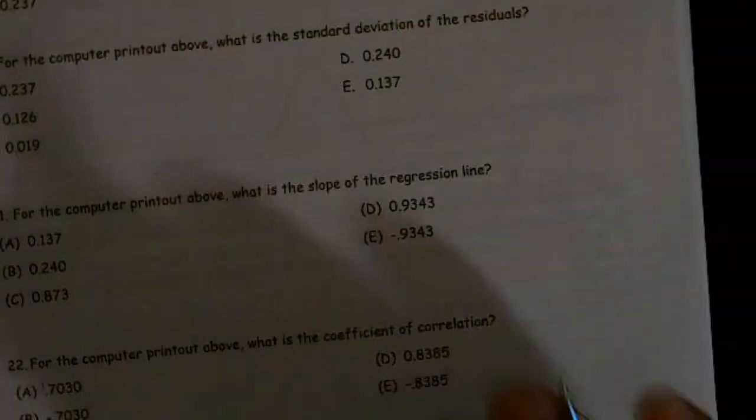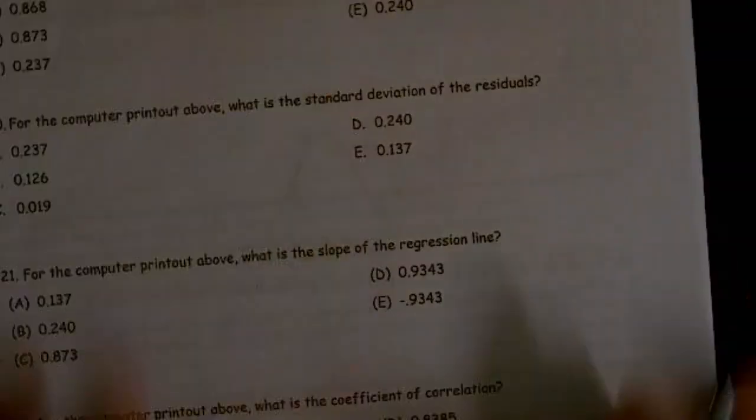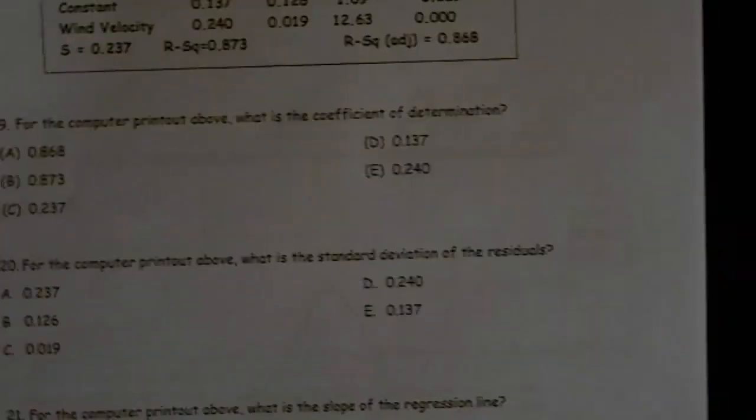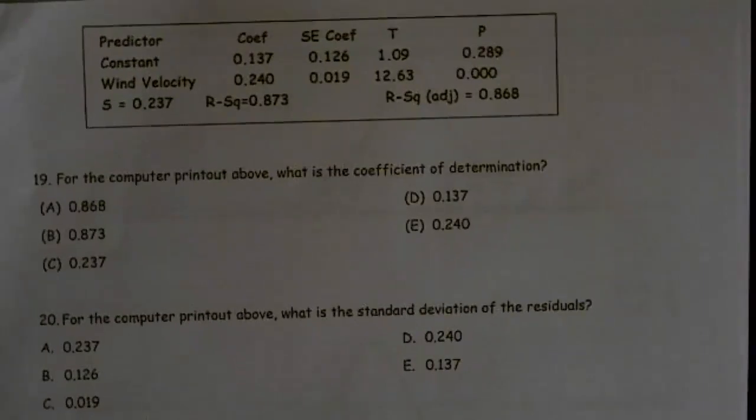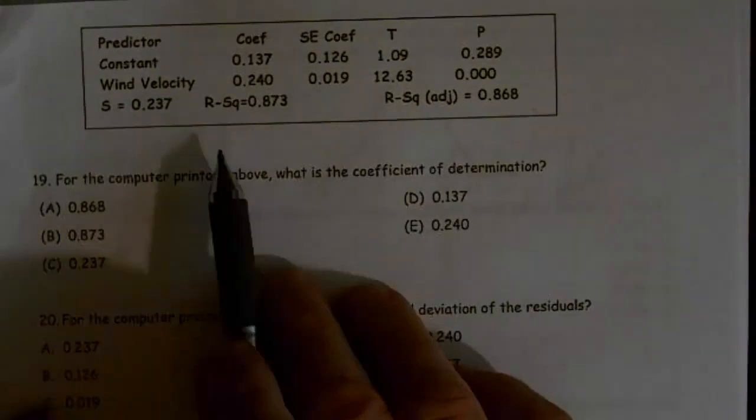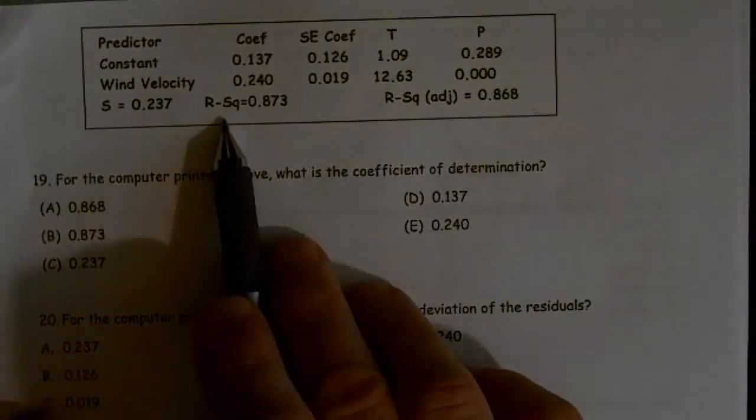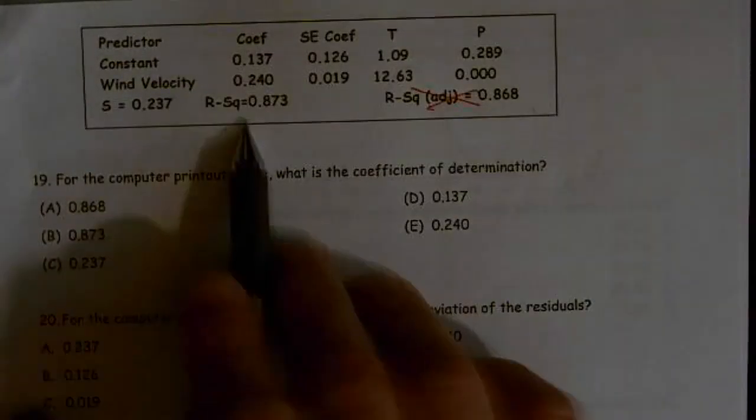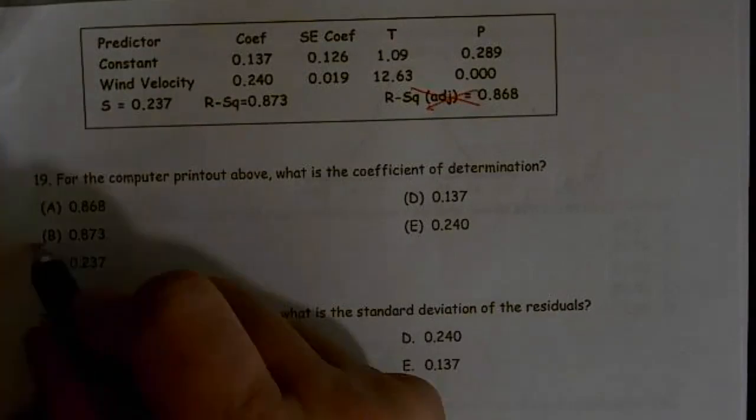Number 19. For the computer printout above, what is the coefficient of determination? Once again, coefficient of determination is r squared. It never uses the adjusted. So in this case, it's just 0.873. So letter B.